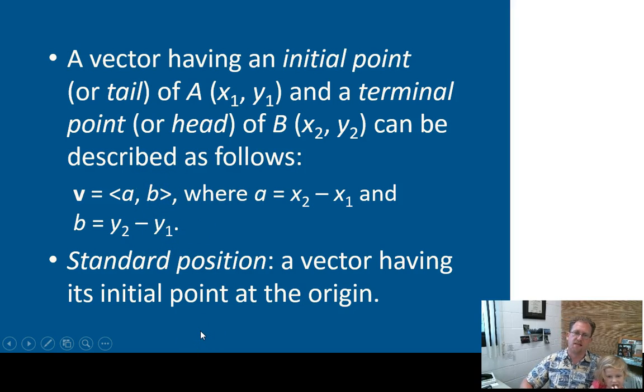Okay? Now, if we say that a vector is in standard position, we mean that its origin point, its tail, is at 0, 0. It's at the origin of the coordinate system, and the point ends at a, b, the change in x and the change in y.